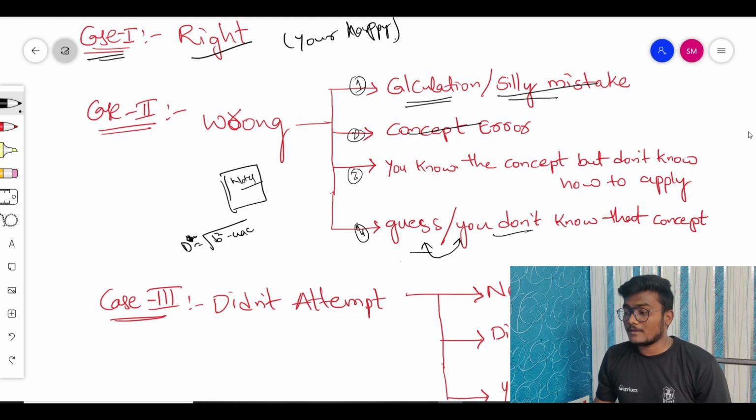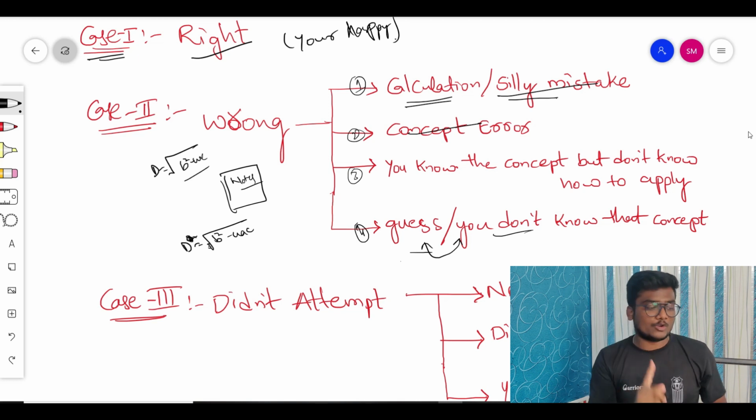Someone, for example, may take a cube root. That is a mistake you did in the exam, a silly mistake. Even though you know the formula, in place of square root you took cube root. It is a simple thing, and some people may do that. These are called silly mistakes, right? So what exactly you have to write in that notes is D equals under root b square minus 4ac.